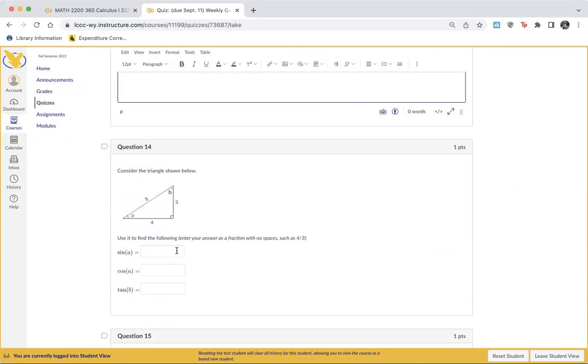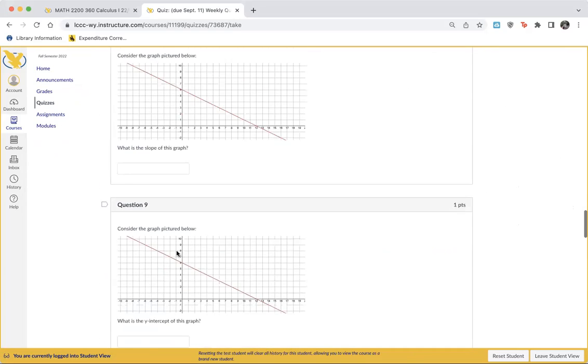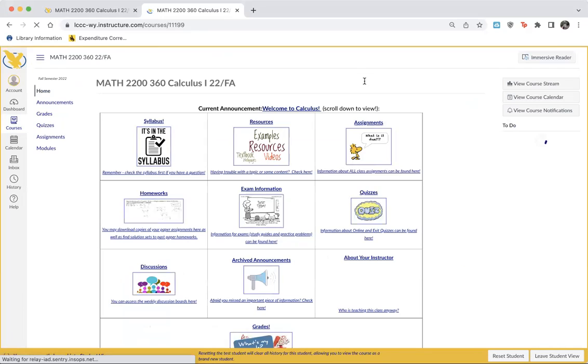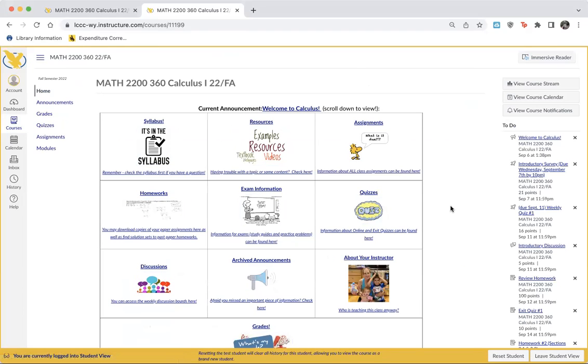These quizzes are open book, open note, so please feel free to use the resources that are on that resources page or old notes, our textbook, anything like that. Now, one thing I want to say about both the introductory, that first weekly quiz, and also the review homework, the review homework can be kind of tough because it's like asking you to review everything that you've learned in all your previous math classes, algebra, trig. Some people find it challenging.